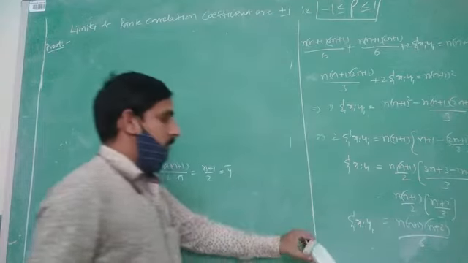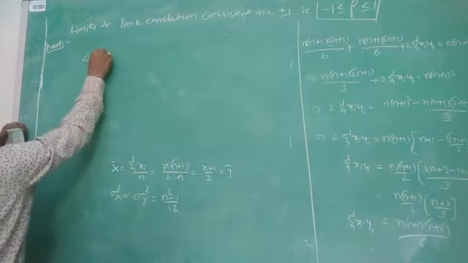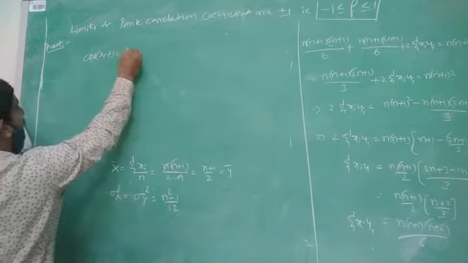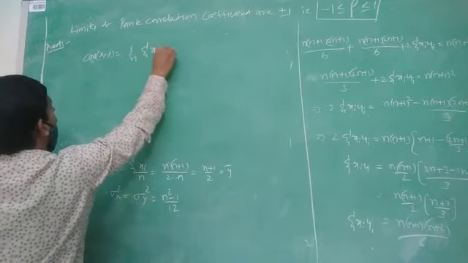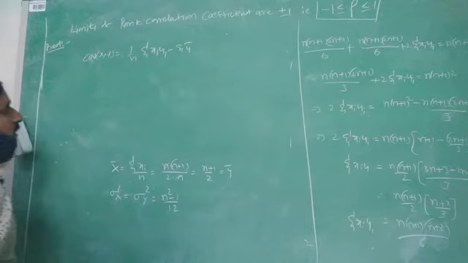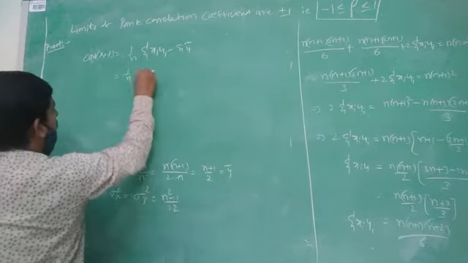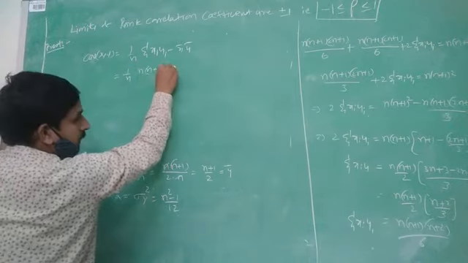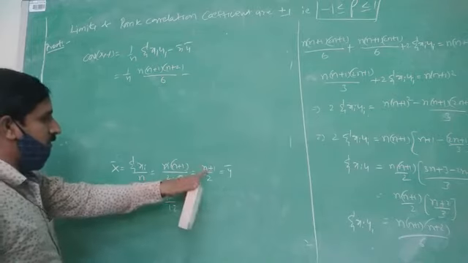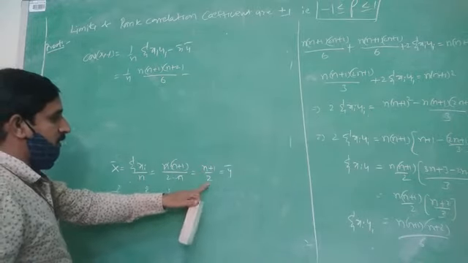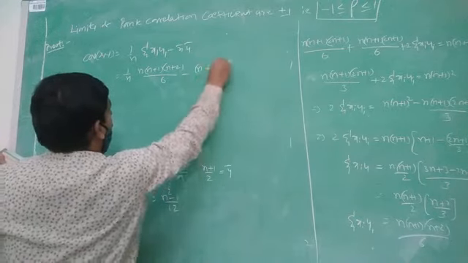We substitute this value in the covariance formula. We know the covariance of x comma y is equal to 1 by n summation xi yi minus x bar y bar. We know 1 by n summation xi yi is equal to this value, that is (n plus 1) into (n plus 2) divided by 6, minus x bar y bar. We know x bar is equal to (n plus 1) by 2, similarly y bar is equal to (n plus 1) by 2, so that equals (n plus 1) by 2 whole square.